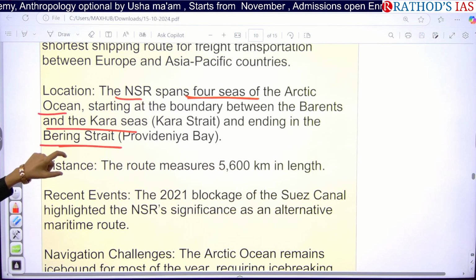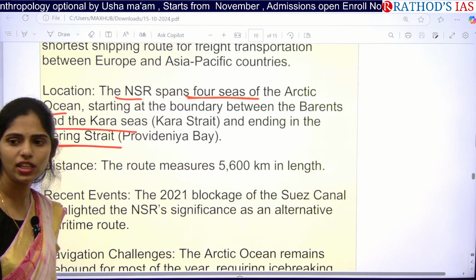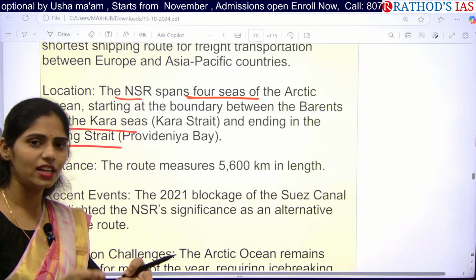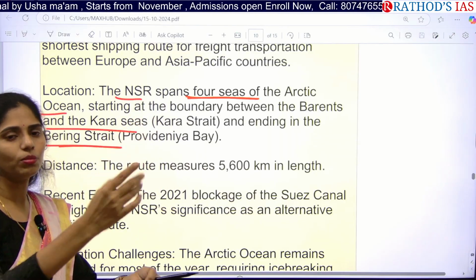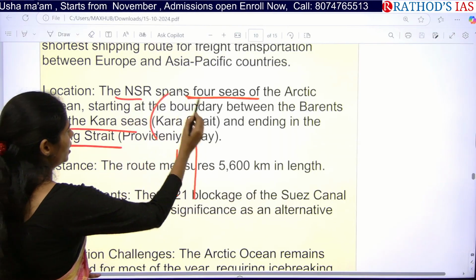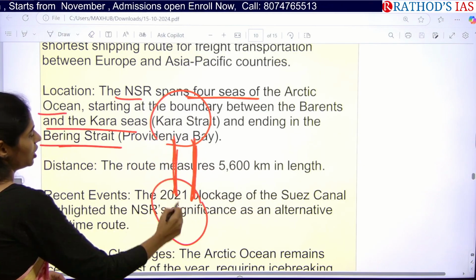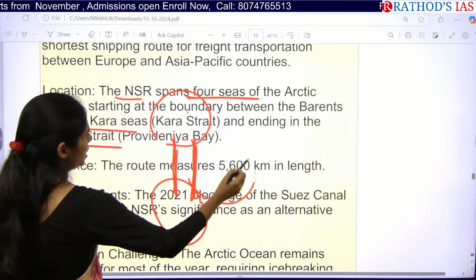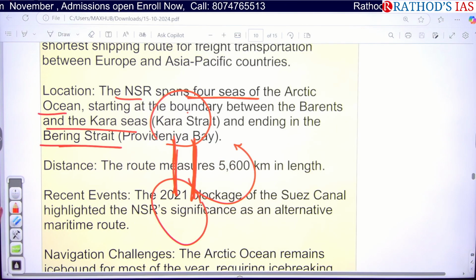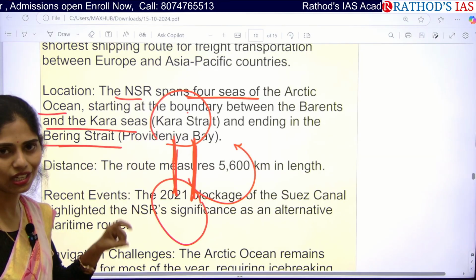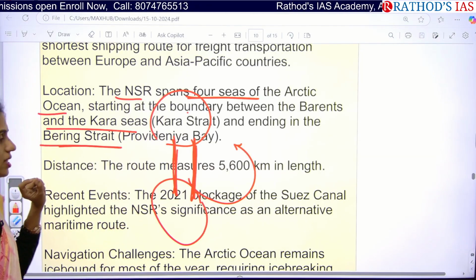You have to see which water bodies we are connecting and what the straits are. Straits are nothing but small water channels which connect two water bodies. So it is like this: here one water body, here another water body. If there is any small channel of water connecting these two water bodies, then we call it a strait. So open your atlas and see which straits are present and which water bodies we are connecting in this Northern Sea Route.